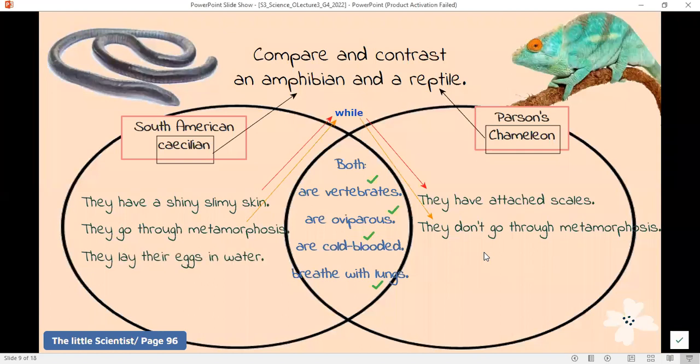The third difference, caecilians, which are the amphibians, lay their eggs in water and their babies start their lives in water, while chameleons, which are reptiles, lay their eggs on land. Another difference is that caecilians use their lungs and smooth skin to breathe, while chameleons use their lungs only to breathe. Caecilians do not have legs to move, while chameleons use their legs to move.